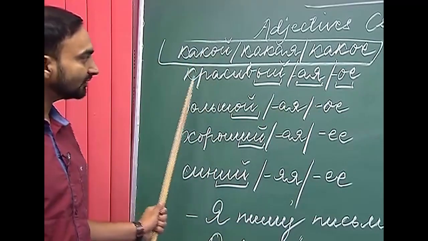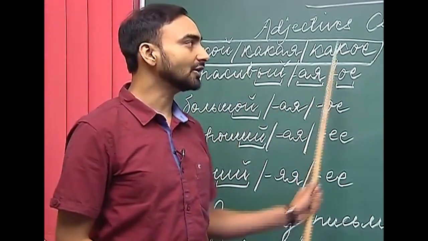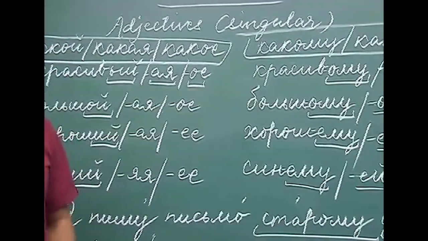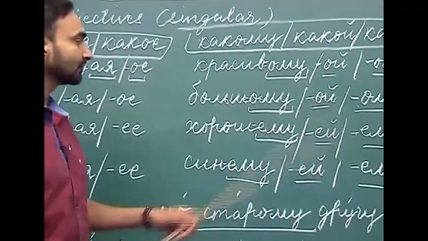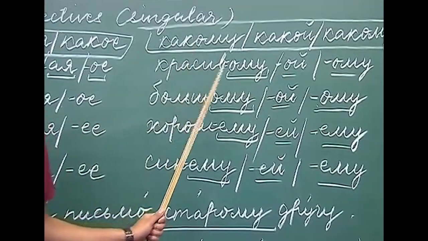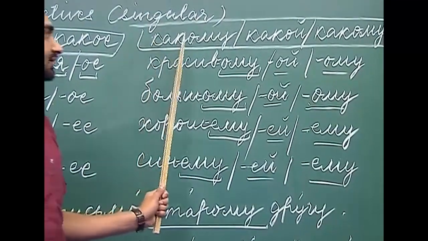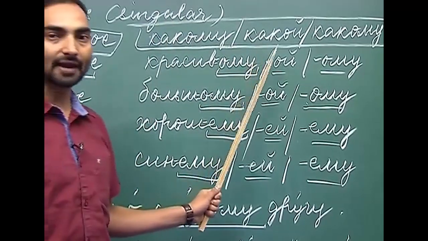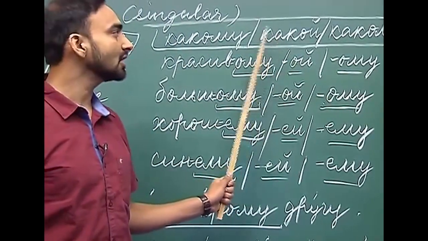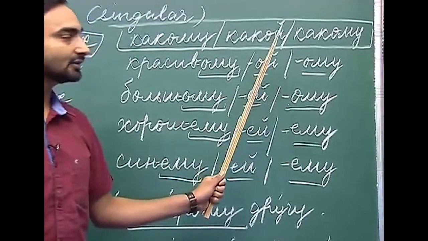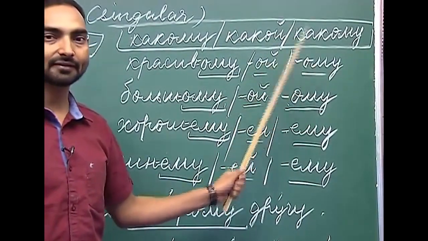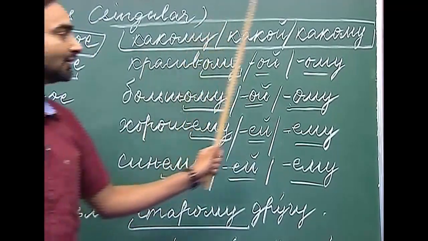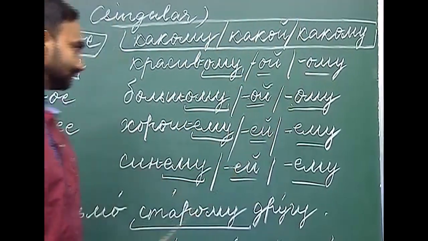So, what happens when these forms are used in the dative case and what questions do they answer? The masculine adjective answers the question kakomu, the feminine adjective answers the question kakoi, and the neuter adjective answers the question kakomu. So, again the masculine and neuter forms are the same.